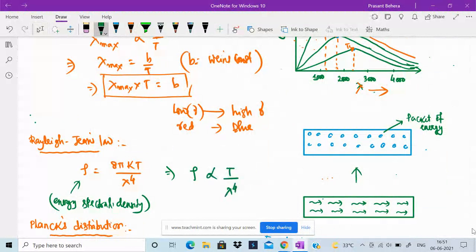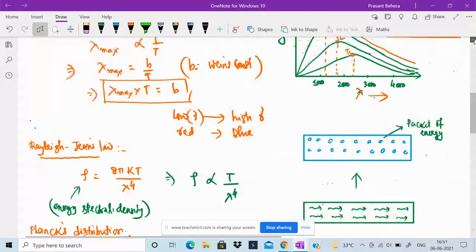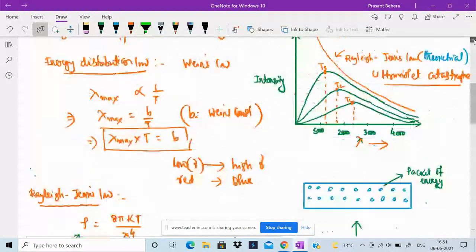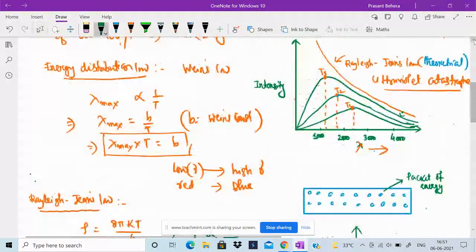That means with the increase in wavelength, the spectral density of the electromagnetic radiation decreases, and with the increase in temperature, the spectral density or the intensity of the radiation increases. Here is the curve. This is the Rayleigh-Jeans law, based on classical physics, which increases without attaining a maximum value.